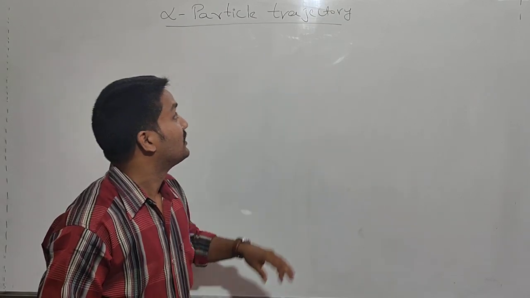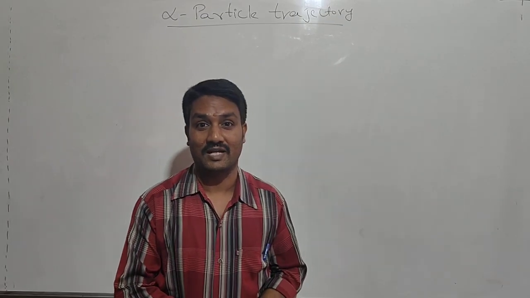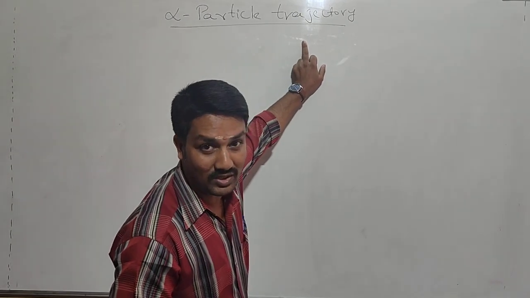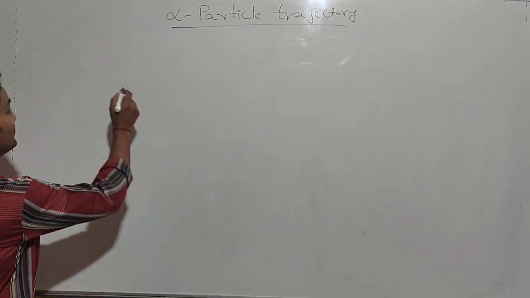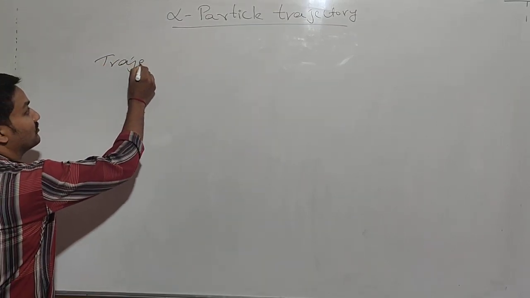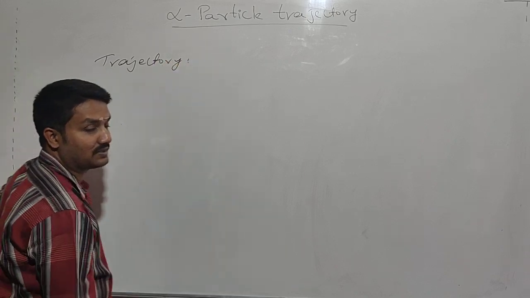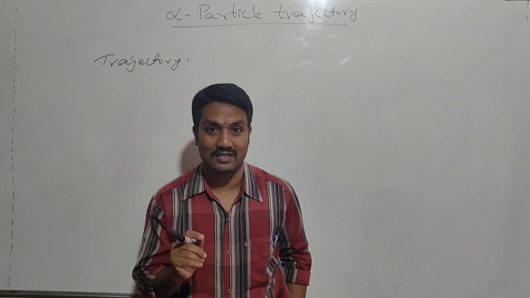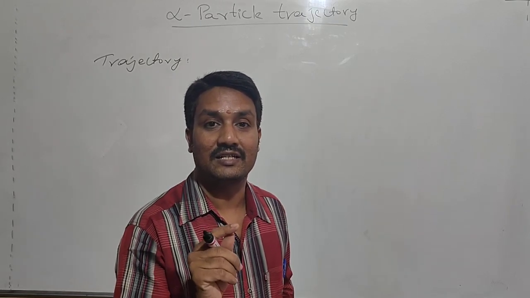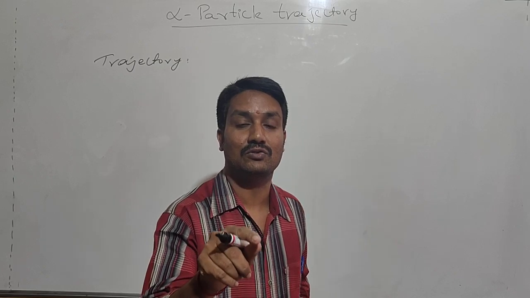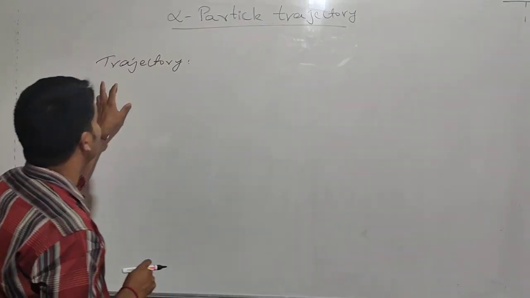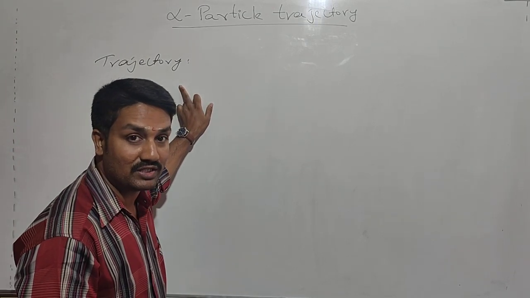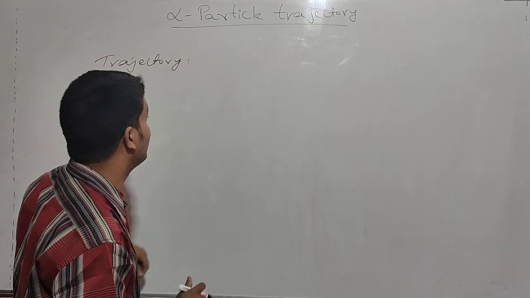Welcome to the class. Today we have to discuss alpha particle trajectory. Now see here, what does trajectory mean? Trajectory means the path followed by the alpha particle after getting deviated by the positive nucleus of the core. So simply, the trajectory is the deviation of the alpha particle from its original path. That is called the trajectory.